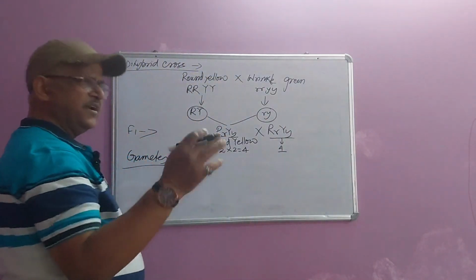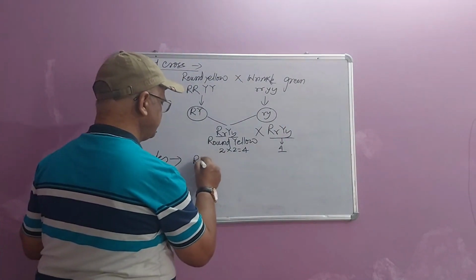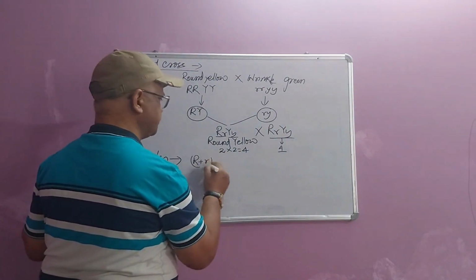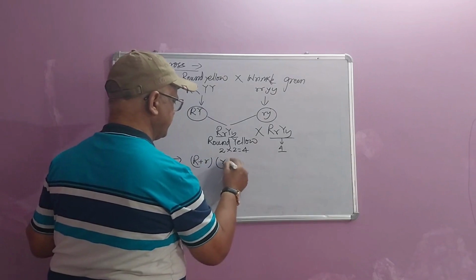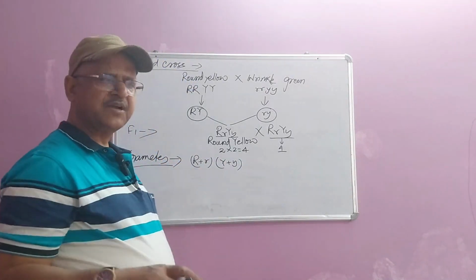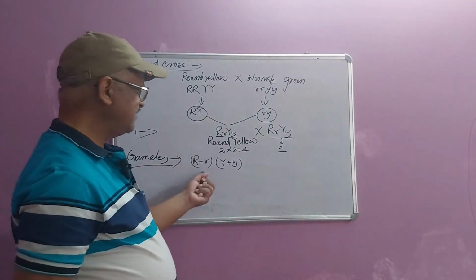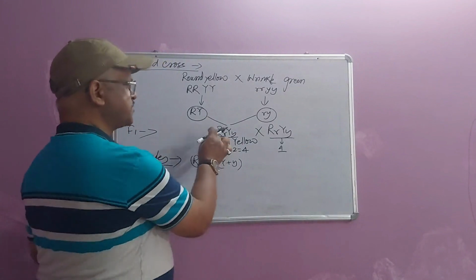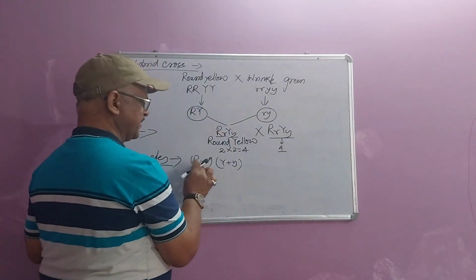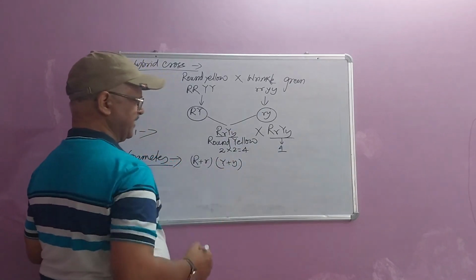The types of gametes will be calculated like (A plus B) multiplied by (C plus D), here (R plus r) multiplied by (capital Y plus small y). When you are going to find how many types of gametes an individual is going to produce, you have to utilize this formula. These two are different, then take R plus r. These two are different, take Y plus y and multiply.